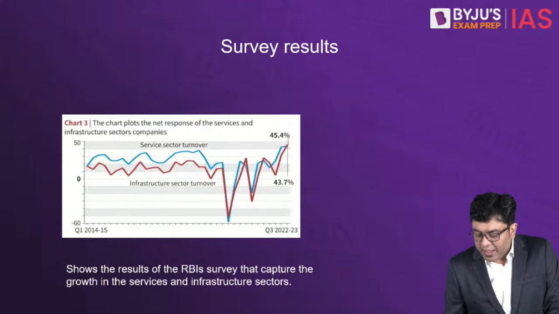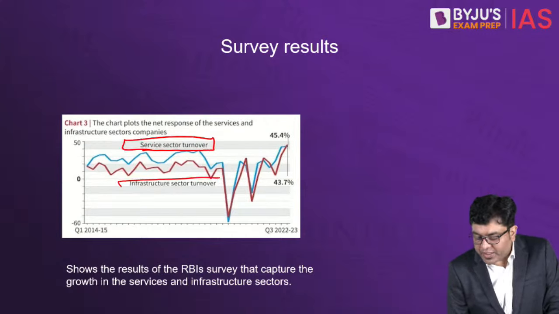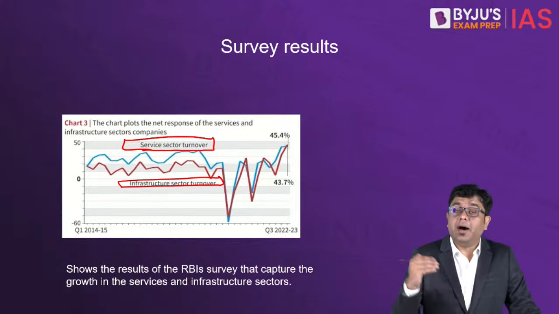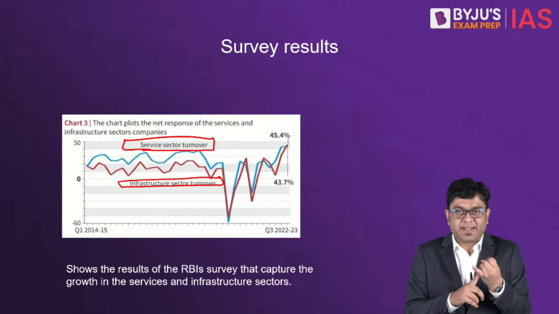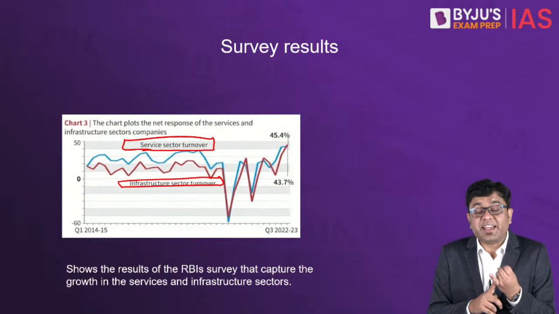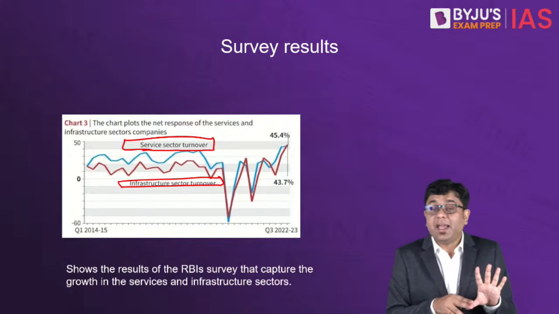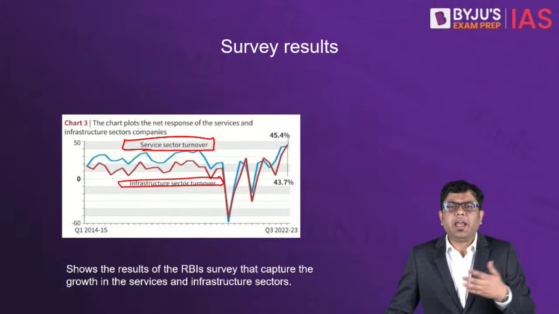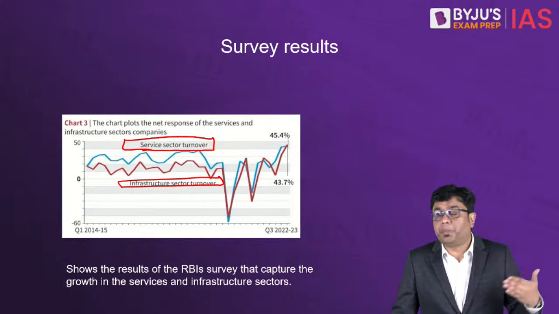Having said that, when you take a look at the survey with regards to the service sector turnover and the infrastructure turnover, you will see that both are moving upward. So the service sector here includes what? The hotel industry, the restaurant business, banking, insurance, and the airline or aviation sector, which is showing an increase in the passenger growth rate by almost 20-22%.